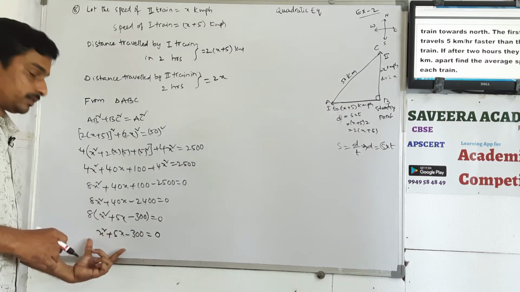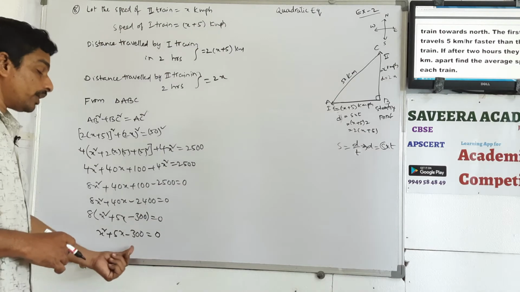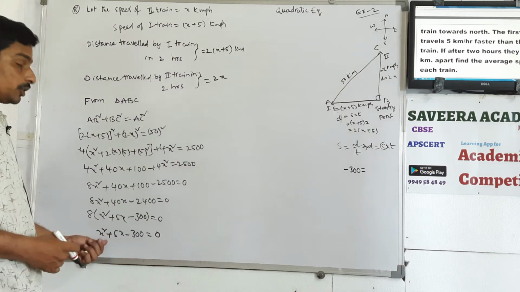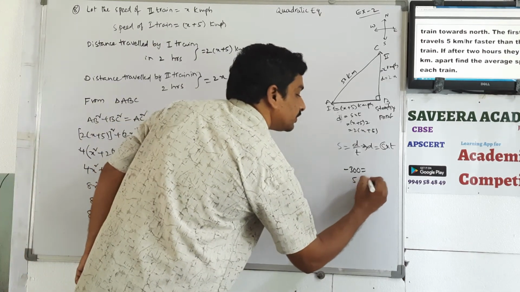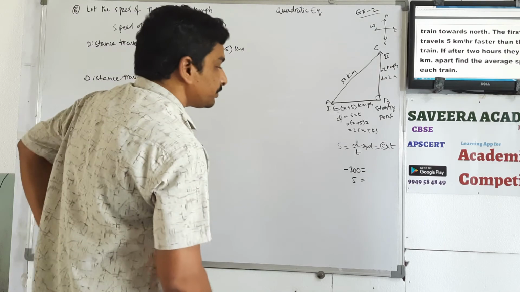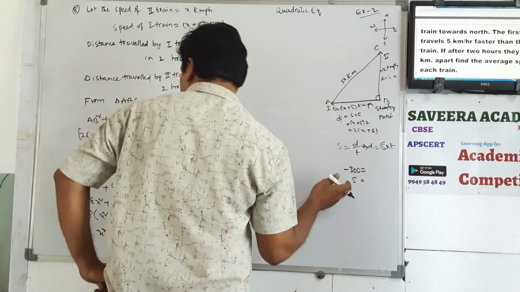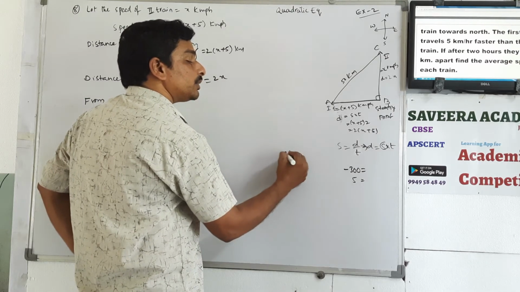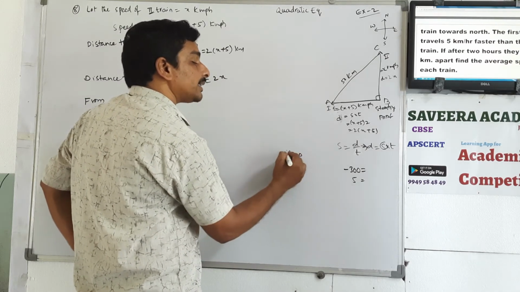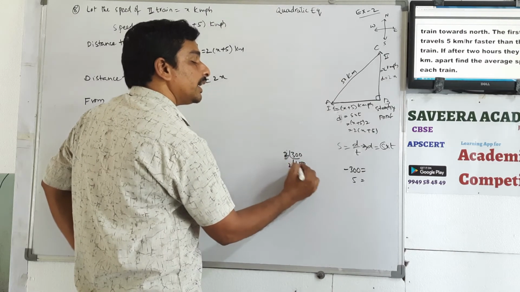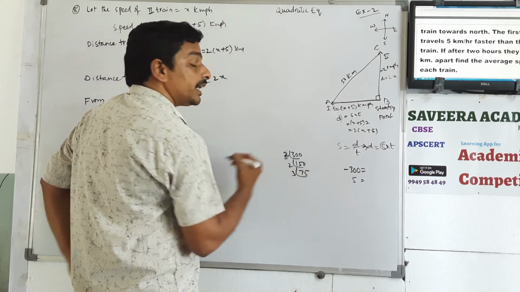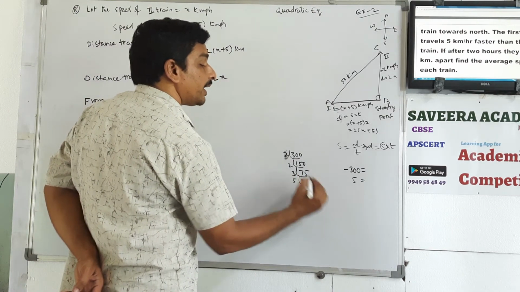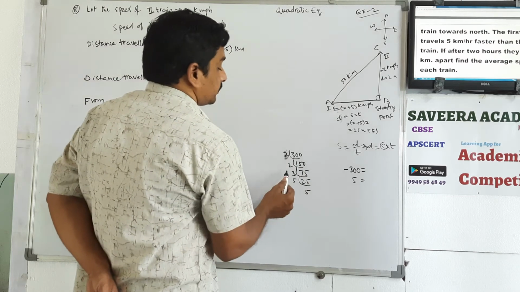Now you have to split this one, x square coefficient 1 into 300, so minus 300. Next x coefficient 5, what are the factors? How do we do? We have to get 5 and 300. How do we split this one? Suppose 300, suppose 3 table, or better to take 2 table, let us take 2 table, 150 times, again 2 table, 75 times, again 3 table, 25 times, again 5 table 5 times.